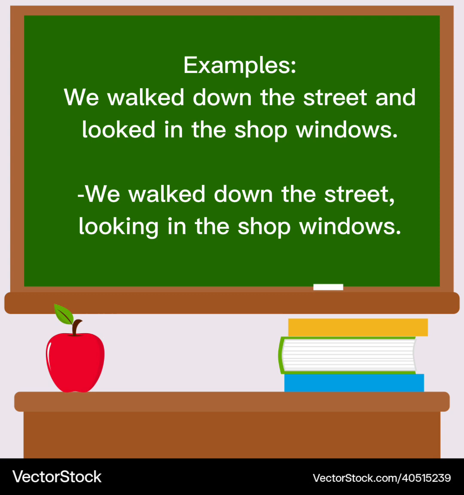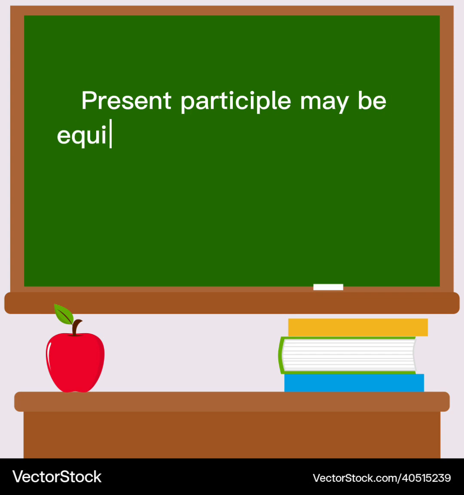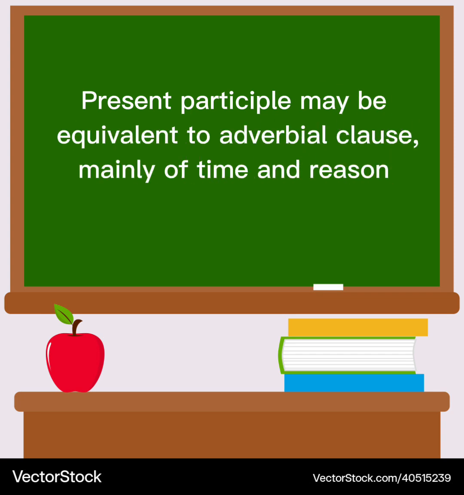So if the second action forms part of the first or a result of it, that means we can have the second action, that means we walked down the street looking in the shop windows. And the next point, present participle may be equivalent to adverbial clause.